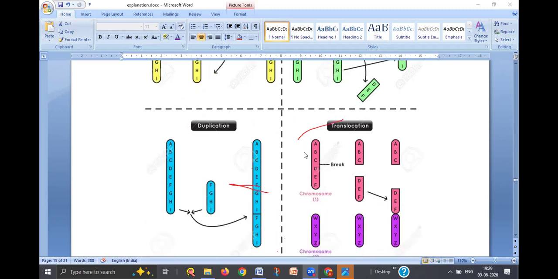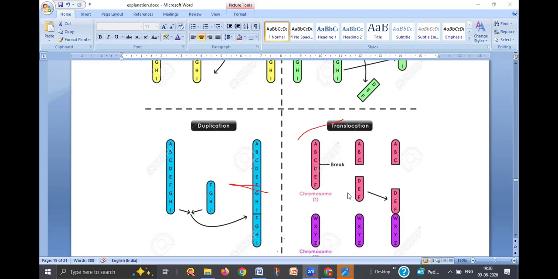And another one is duplication. Here you see in the chromosome, a part of the fragment is duplicated. GHI, this part is duplicated. So here, additional to the normal chromosome, the extra part of the same, this FGH, is duplicated. This is called duplication. And one more thing is translocation.